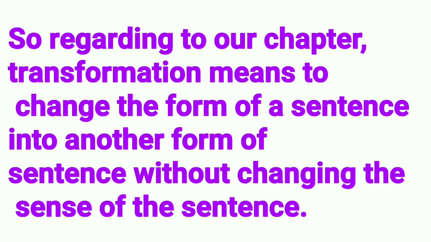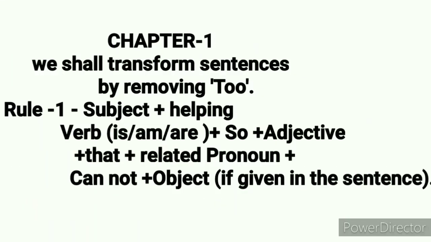So, regarding our chapter, transformation means to change the form of a sentence into another form of sentence without changing the sense of the sentence. Chapter 1st. We shall transform sentences by removing too. Rule 1. First of all, we shall take subject.